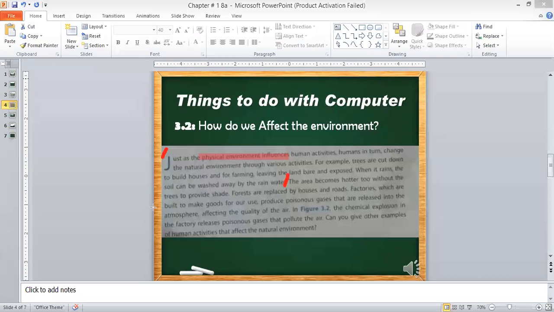Consider this as an example. You normally come to school at a normal speed of the car, okay, but if you are getting late, what happens? You will accelerate, you will make the car go faster. Why? So that you will reach school on time. So your speed is influenced.